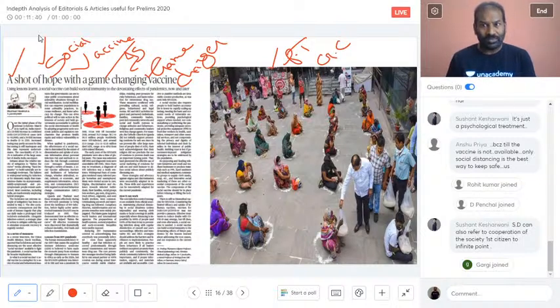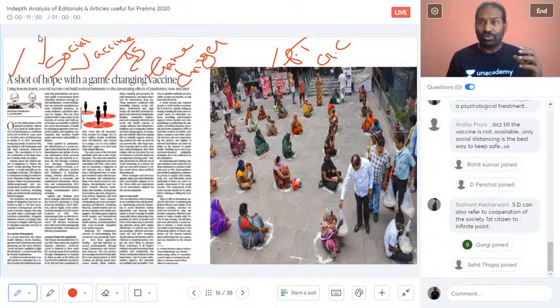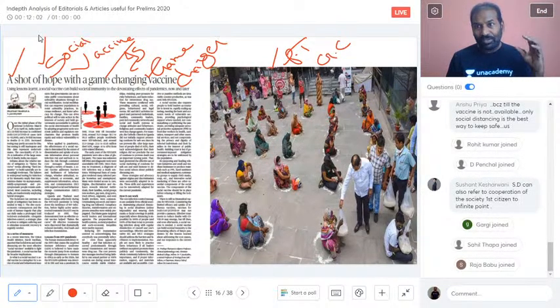Actually, the health minister was talking about the social vaccine being the best method, or the best medicine, at the time of a pandemic. We will look at whether any kind of social vaccine has been implemented somewhere, in India or across the world, and what type of bacteria or virus was there, and what kind of social vaccine was implemented.